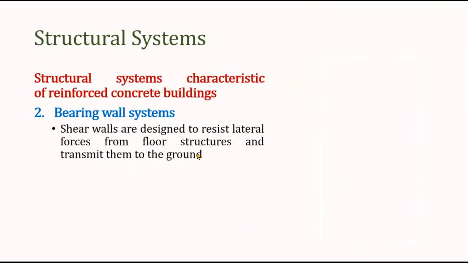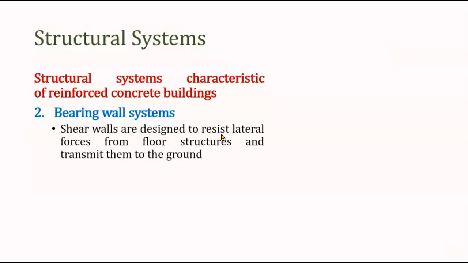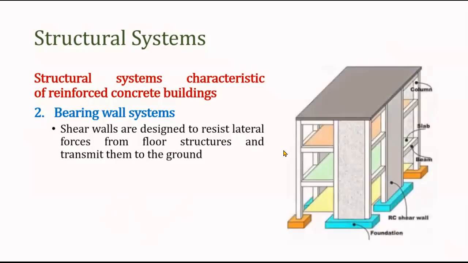So then we have, yes, there are some cases where we use shear wall in the reinforced concrete building. Now, those kind of building we can show here.